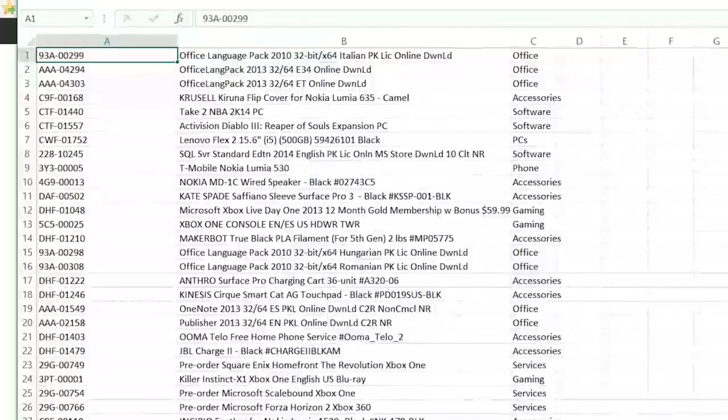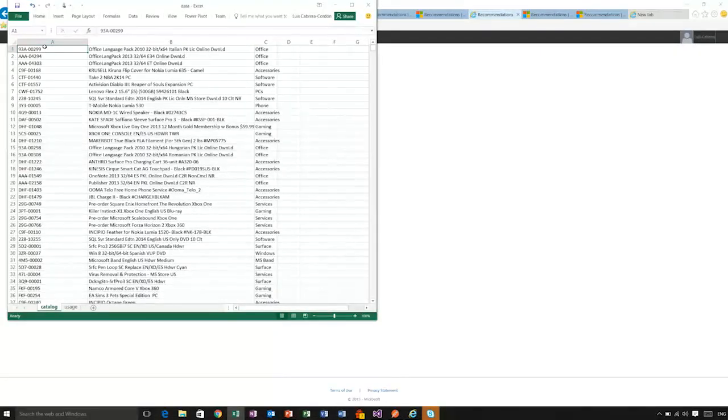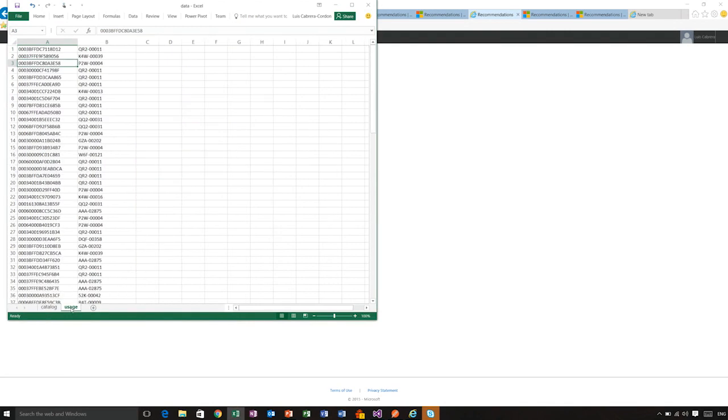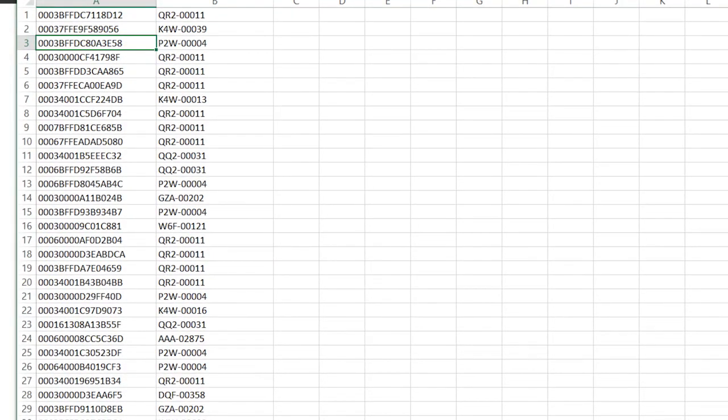So in this case, these are all items from the Microsoft Store, for instance. So I want to be able to recommend to a customer when they are buying one product, what other type of product will make sense for them to purchase as well. It will allow them to discover those items faster as well. So I need information or metadata about my catalog, and then I also need information about each of the transactions.